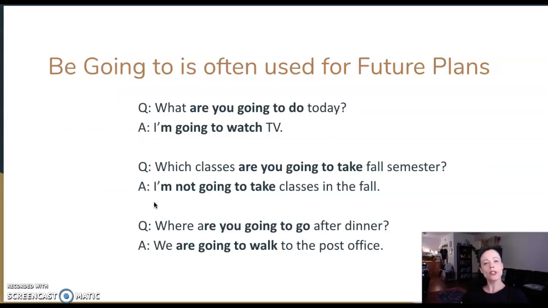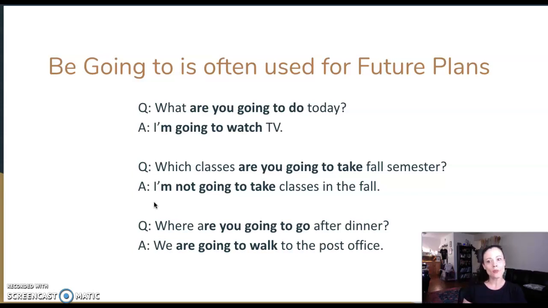Be going to, when do you use it? So you know that it's about the future, but we often use be going to with future plans. Plans you have for something happening later today, tomorrow, or later in the future.